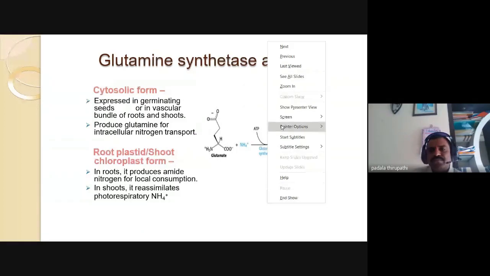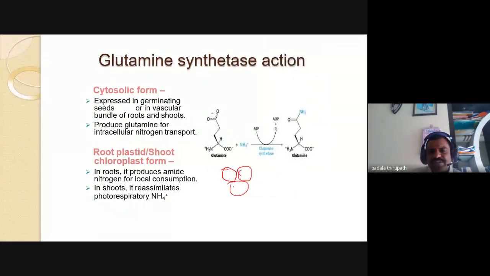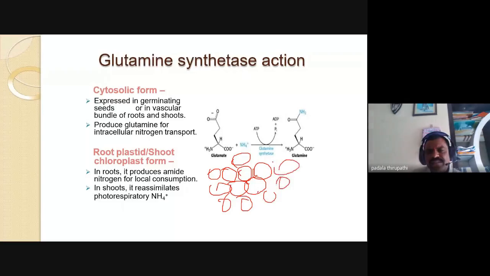I will show. This is the parenchymatous tissue. I am drawing it here. Parenchyma, or any tissue, contains a group of cells. So these are the group of cells, and the cells are within the tissue.